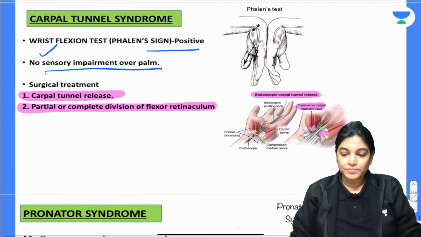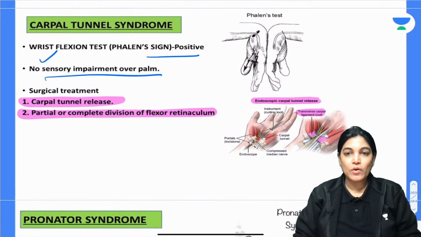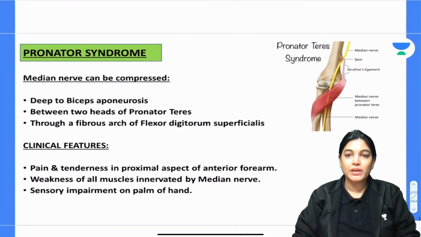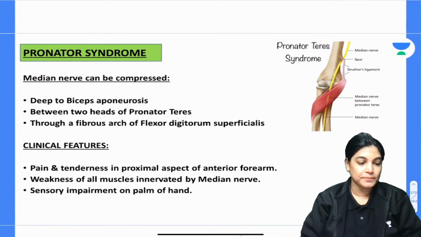Got it, everyone? Okay. Now let's go with pronator syndrome.